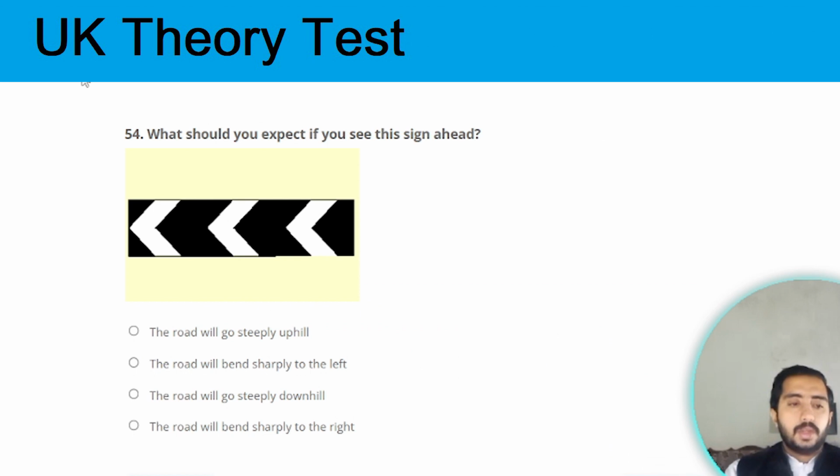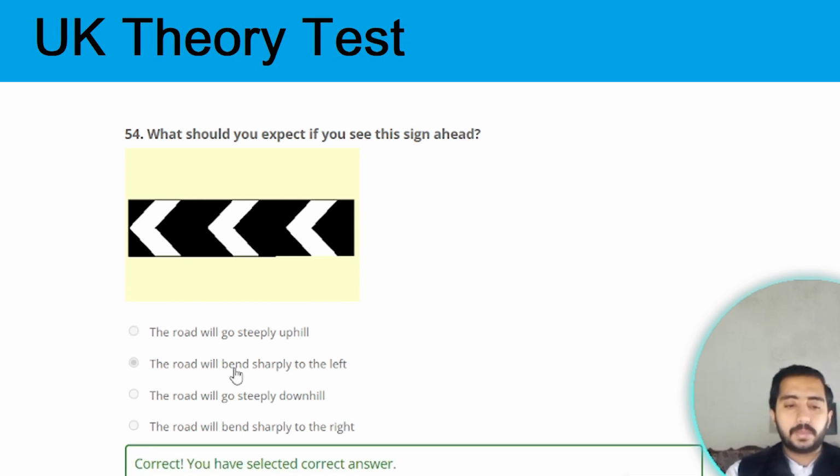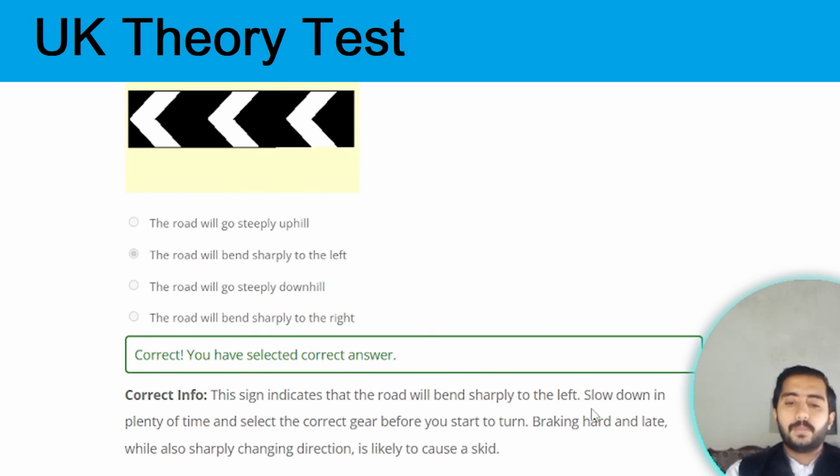Next question. Question 54. What should you expect if you see the signs ahead? The road will bend sharply to the left. Option B is the correct one. Next question.